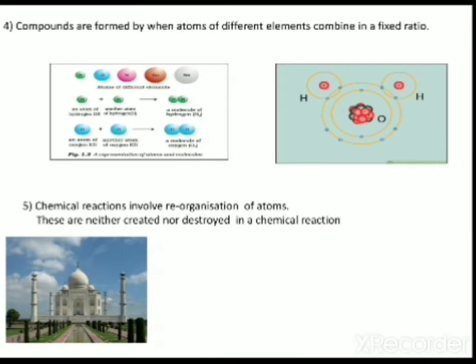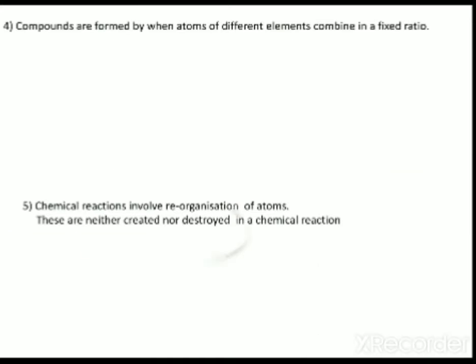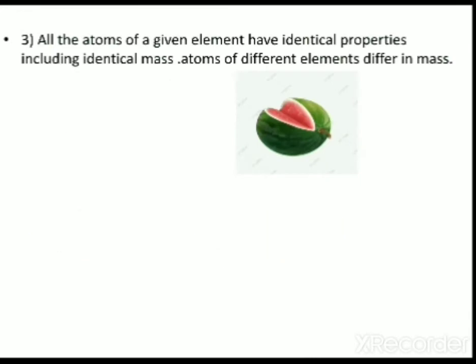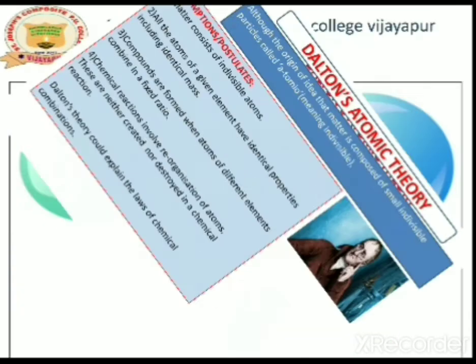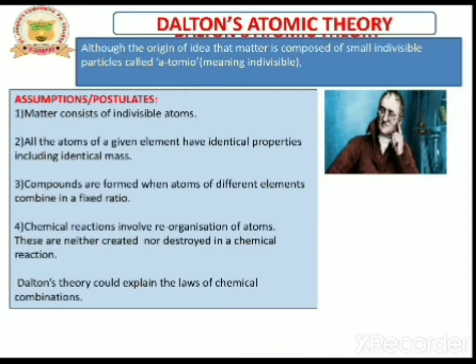Let us see all these postulates once again. First one, according to Dalton, an atom is a solid hard sphere. There is no charge on it.